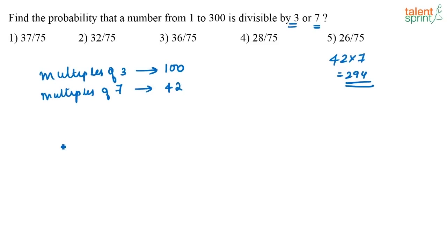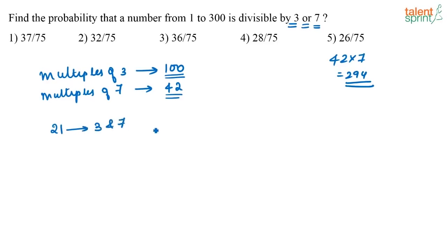Now, what are they asking us in the question? They are asking, find the probability that a number from 1 to 300 is divisible by 3 or 7. So, this is the number of multiples of 3, this is the number of multiples of 7. From this I have to subtract the multiples of both 3 and 7, because I just need the numbers which are divisible by either 3 or 7. So, how many numbers are divisible by both 3 and 7? That is the numbers which are divisible by 21, correct? All the numbers which are divisible by 21 are multiples of 3 and 7.